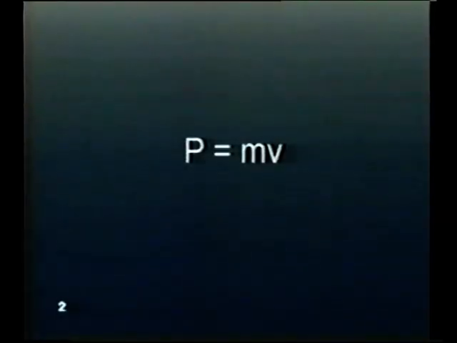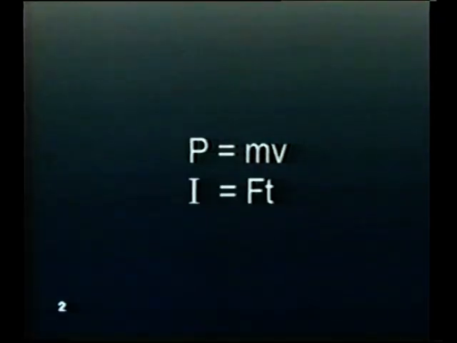A body forced into motion has momentum. Momentum can be calculated by multiplying the mass of a body times its velocity. The force that gives momentum to a body is known as impulse. Impulse is the product of force and time. Time refers to the amount of time that the impulse force is in contact with the body to which it imparts momentum.